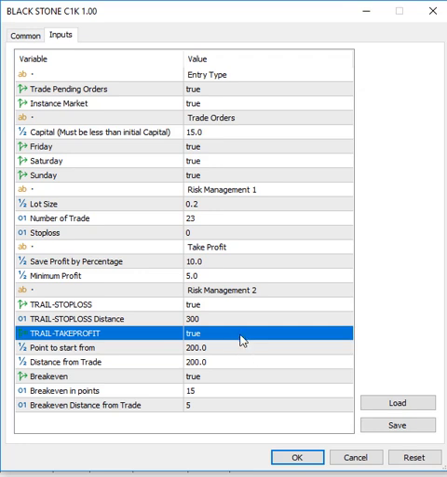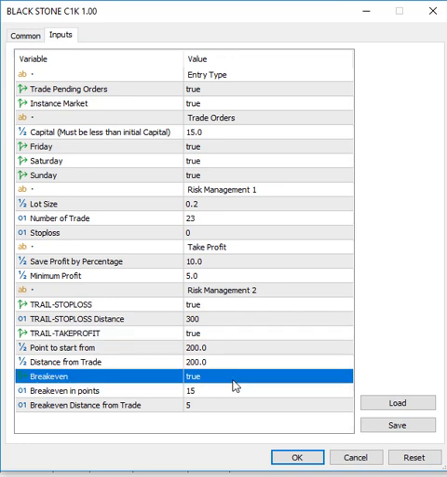We can't lose as much as possible, but it's going to push it back and lose only a small portion of the position. So that is one advantage of this trail take profit.